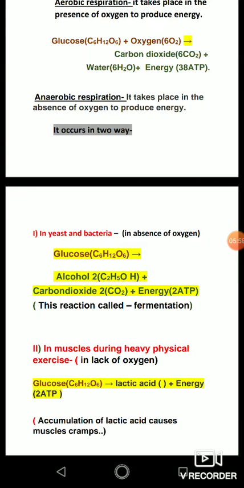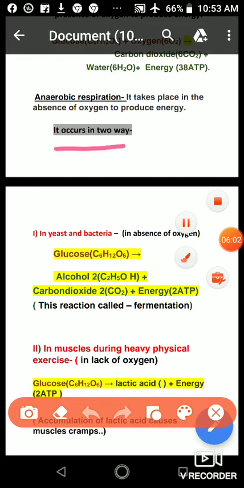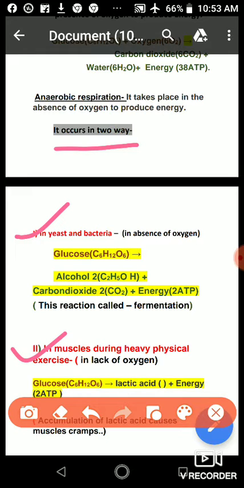Students, as I have told you, anaerobic respiration takes place in two ways. The first way is in yeast and bacteria, and the second is in muscles during heavy physical exercise.